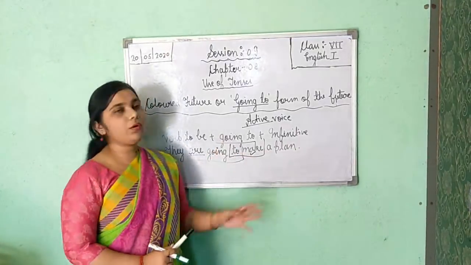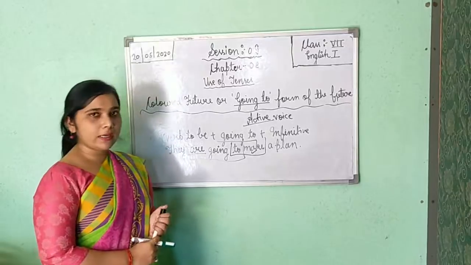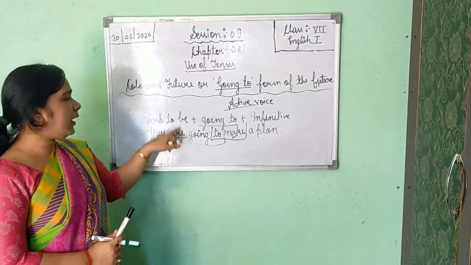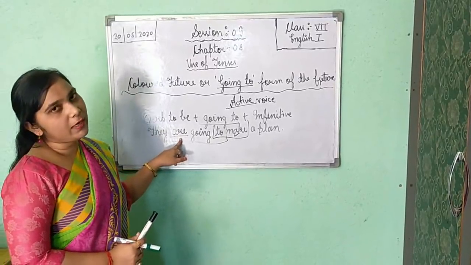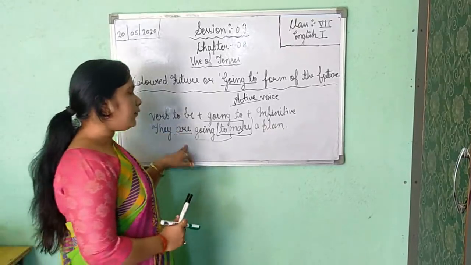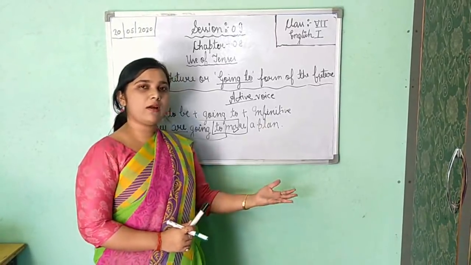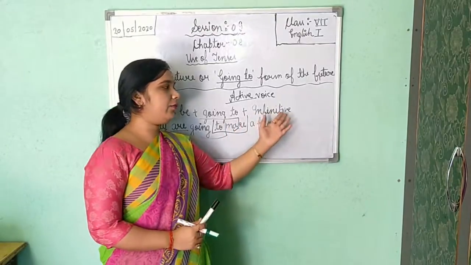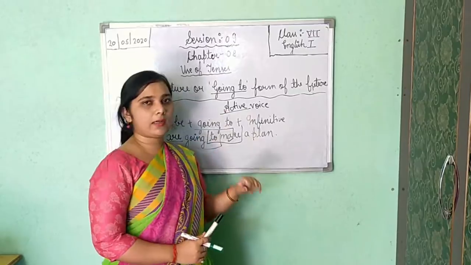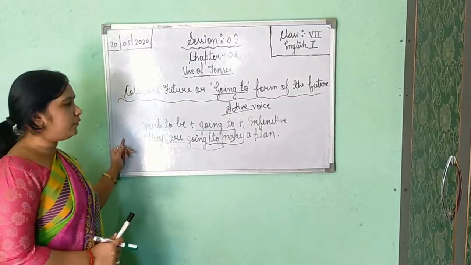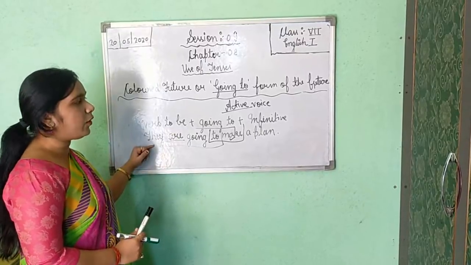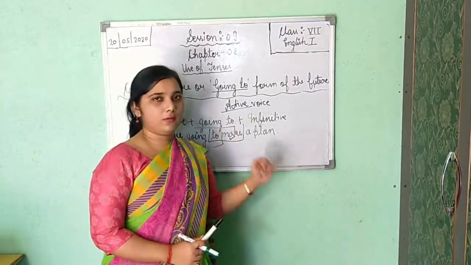So it is given in active voice, because it is following the rule of the tense, meaning are is there. With are we are using going to, it is in continuous form, and with it only the ing form we have to apply. Then we have used an infinitive here. So it is showing that it is only active voice, and the subject is the doer of the action. A noun or pronoun should be the subject, and 'they' is there. So it is your active voice only.